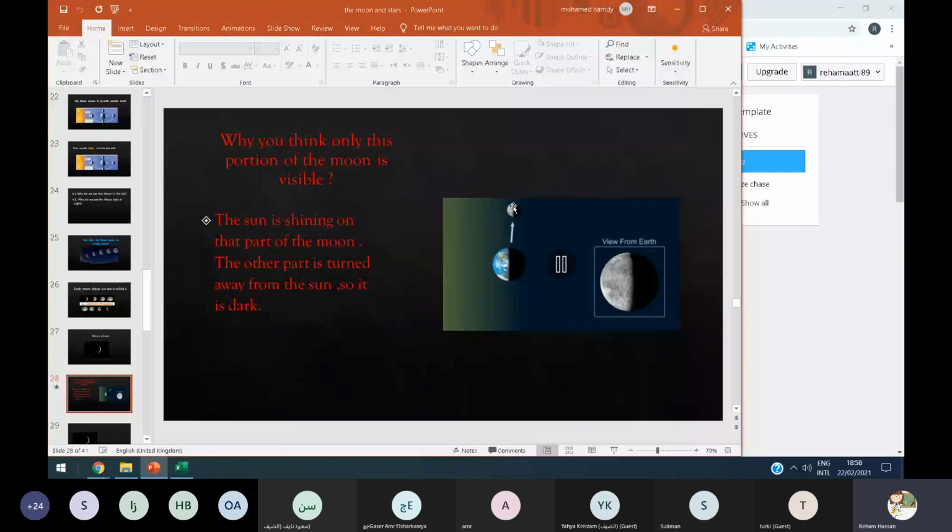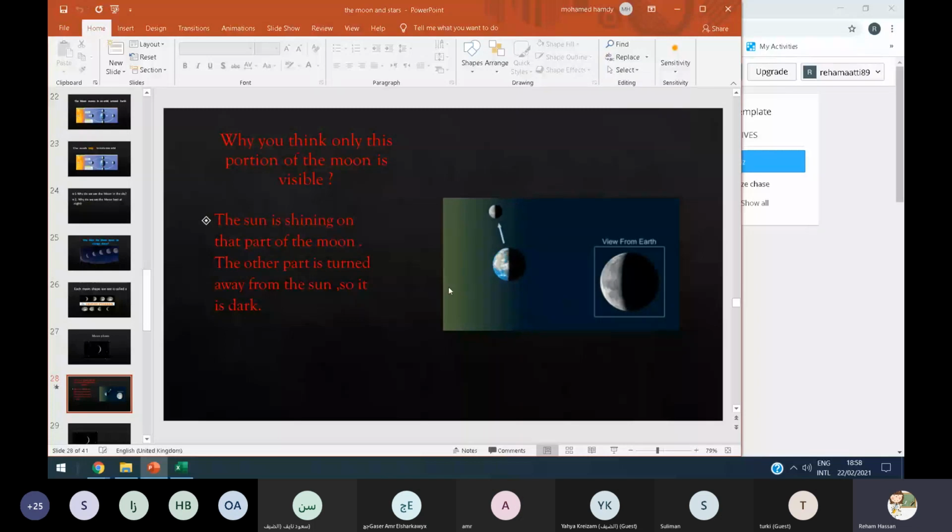Look, honey, sometimes we can see only this part, and sometimes we can see the full moon and other times we cannot see the moon, because the sun is shining on one part of the moon and the other part is turned away from the sun.